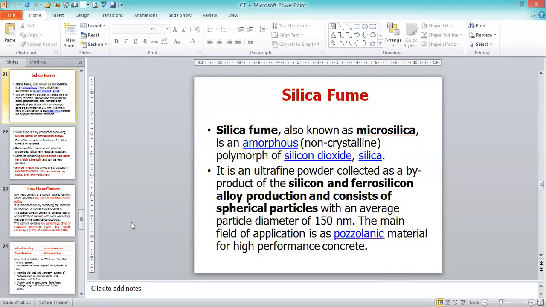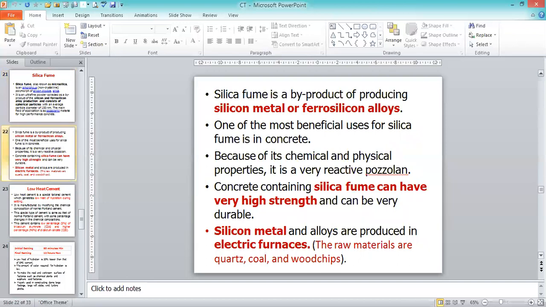Silica fume, also called microsilica, comes from silicon industries or ferrosilicon alloys. Silica fume is a byproduct of producing silicon metal or ferrosilicon alloys. Concrete containing silica fume can have very high strength and can be very durable. Silicon metal and alloys are produced in electric furnaces. The raw materials are quartz, coal, and wood chips. This is the silicon metal having the composition.